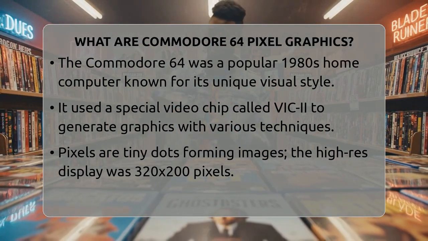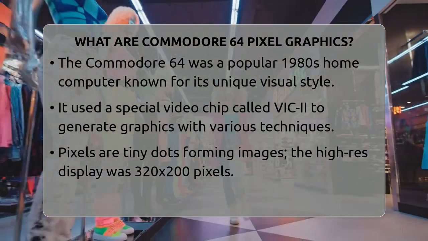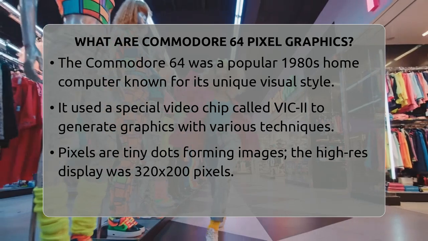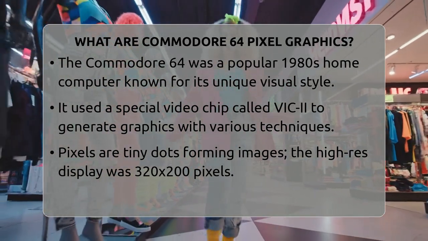The Commodore 64 used a special video chip called the VIC-II to create images. This chip combined different techniques to produce graphics, including character-based graphics, bitmap graphics, and sprites.